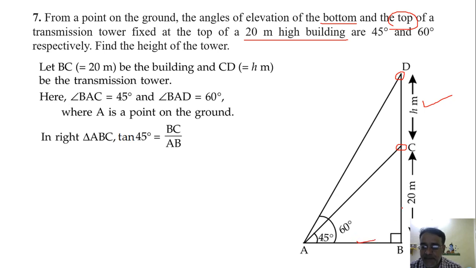Okay, ABC में ये दिया हुआ है और ये निकालना है हम लोग को. So opposite side is given and adjacent we have to find. So we'll use tan 45 degree, tan theta. Tan theta is equals to opposite by adjacent, that is BC upon AB. What is the value of tan 45 degree? 1. So 1 is equals to 20 upon AB. So AB is also equals to 20 meter. ठीक है, तो AB का वैल्यू हम लोग को मिल गया 20 मीटर.